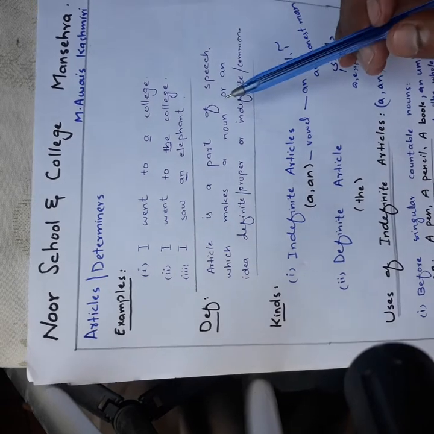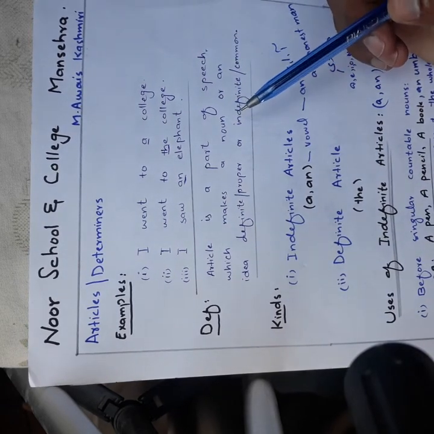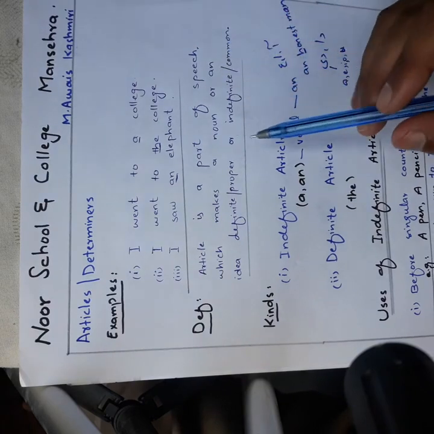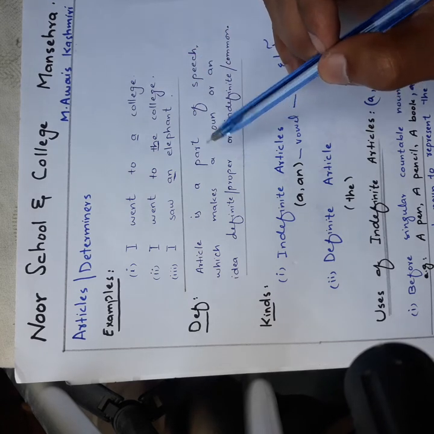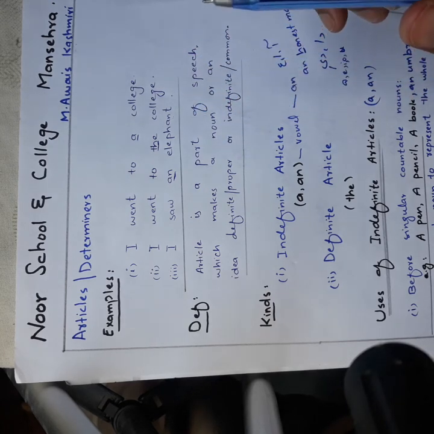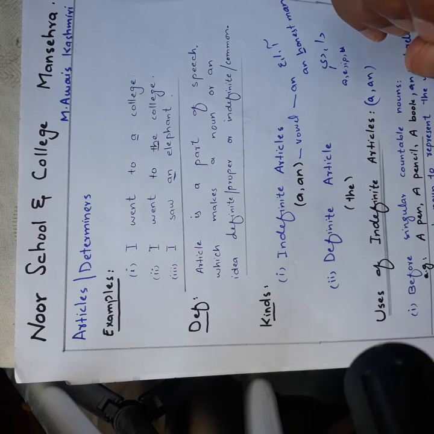So it is the article which makes a noun or an idea definite or indefinite. So we have two kinds of articles, definite articles and indefinite articles.